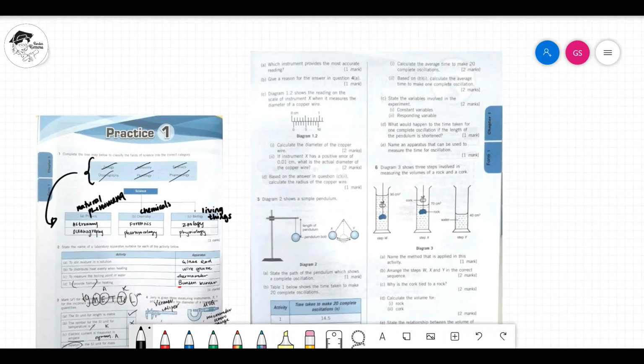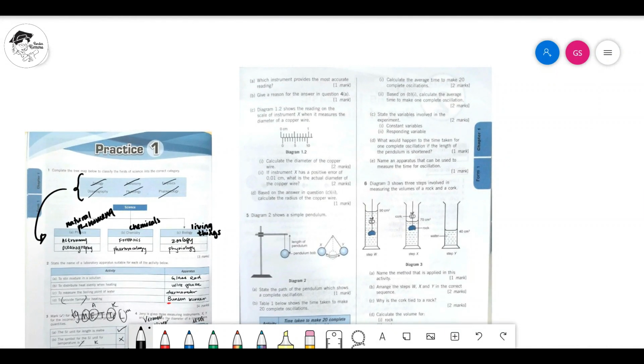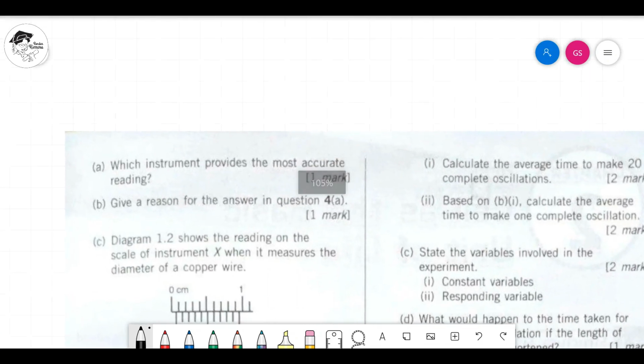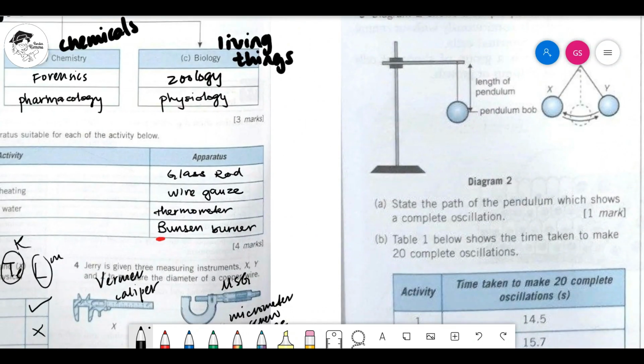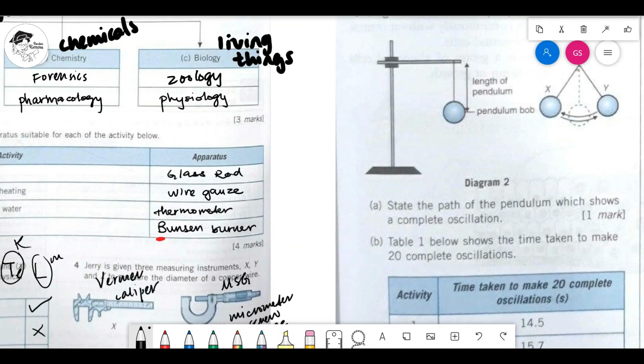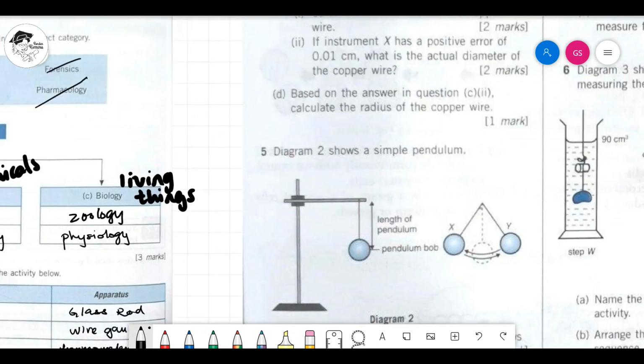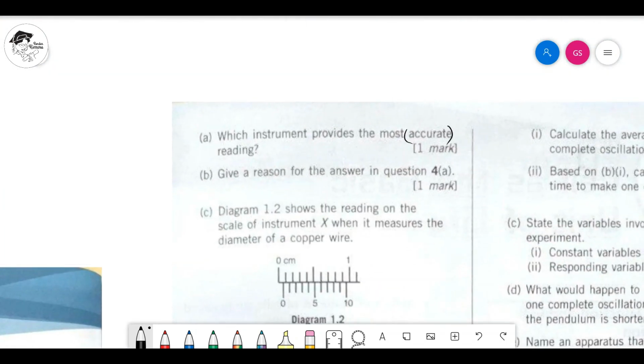Okay, let's go in. Which instrument provides the most accurate reading? Accurate maksudnya apa? Maksudnya, it goes to the smallest scale division. Okay, in this case lah. Actually they should use the word sensitive. Tapi since they use the word accurate, let's go by it. We know that out of the 3, micrometer screw gauge will be measuring to the smallest unit. So it will be micrometer screw gauge, because I told you before, we have 3 types of property for measuring tools, which will be accuracy, consistency, and sensitivity.